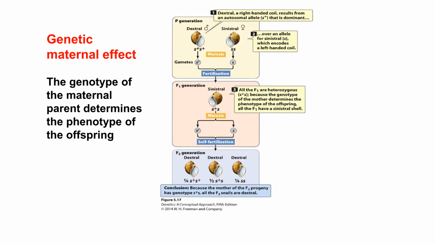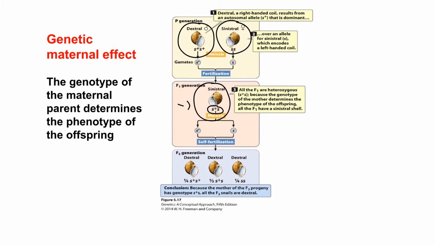I hope I pronounce it correctly. So in this case, the shell coiling, dextral coiling, is dominant. So if you cross male here, which is homozygous dominant, with female, which is homozygous recessive, you get offspring which is heterozygous. Since dextral is dominant, if this trait follows Mendelian inheritance, its offspring would be dextral.